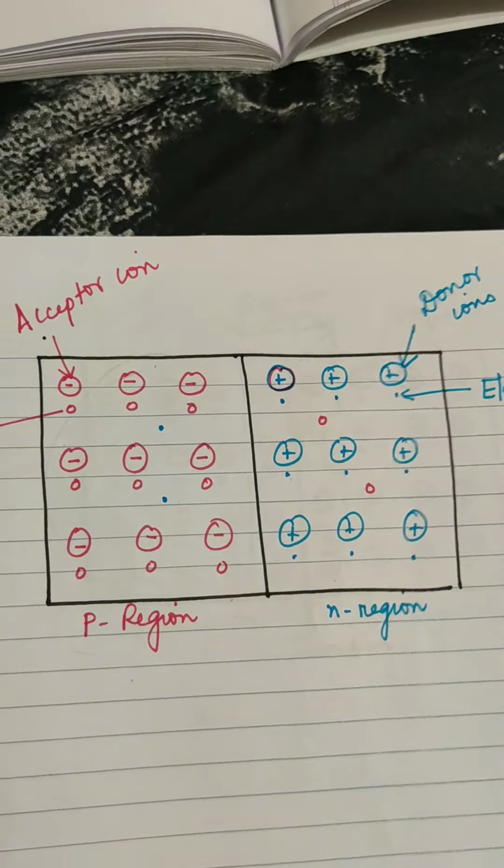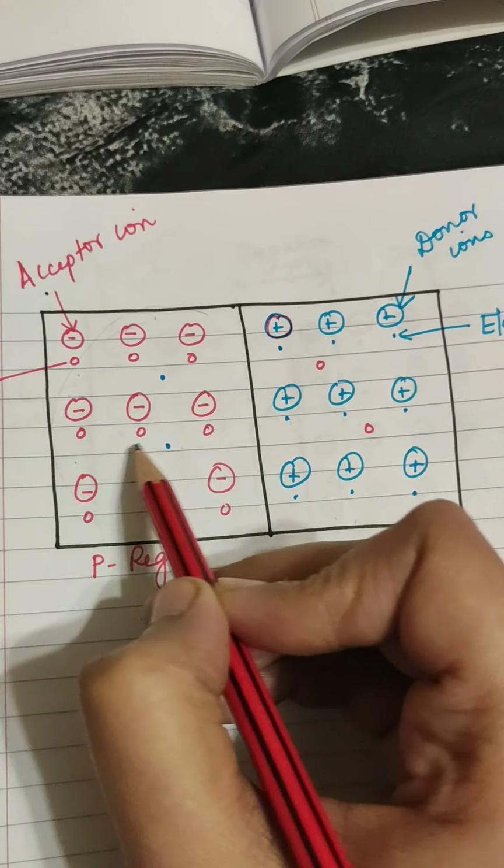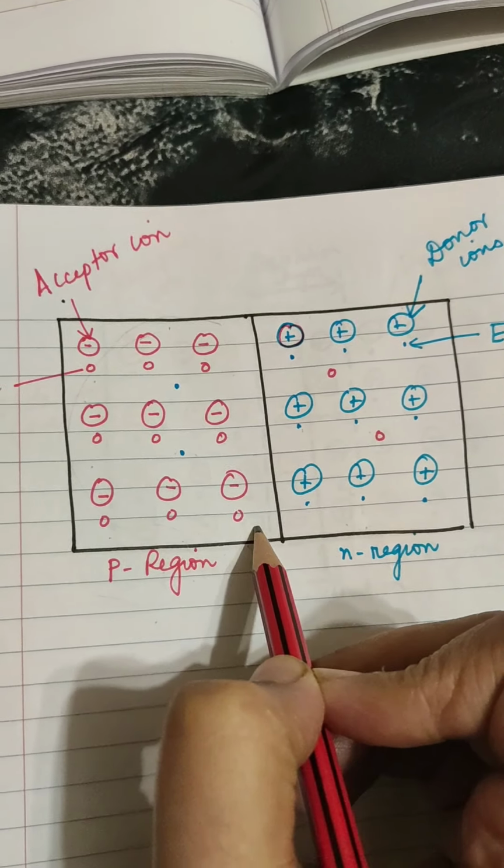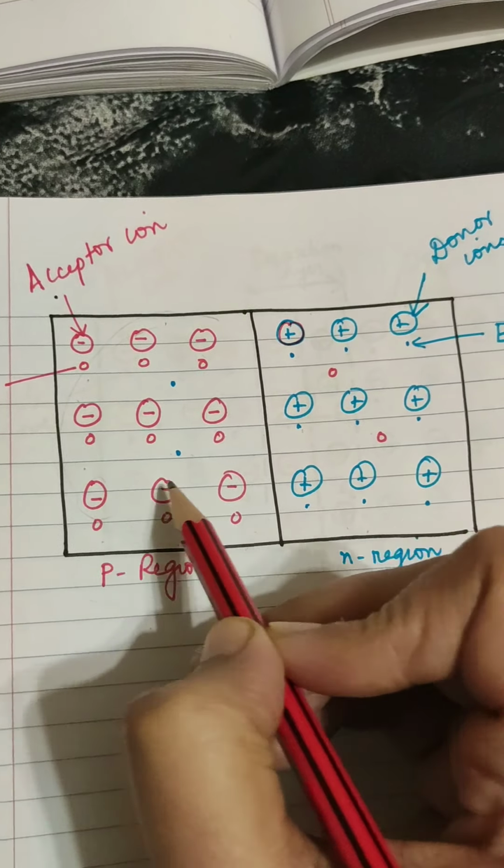Okay. So that is the p-n junction when it is formed. Now this region is the p region. The p region has holes as the majority carriers, with an equal number of negatively charged acceptor ions.